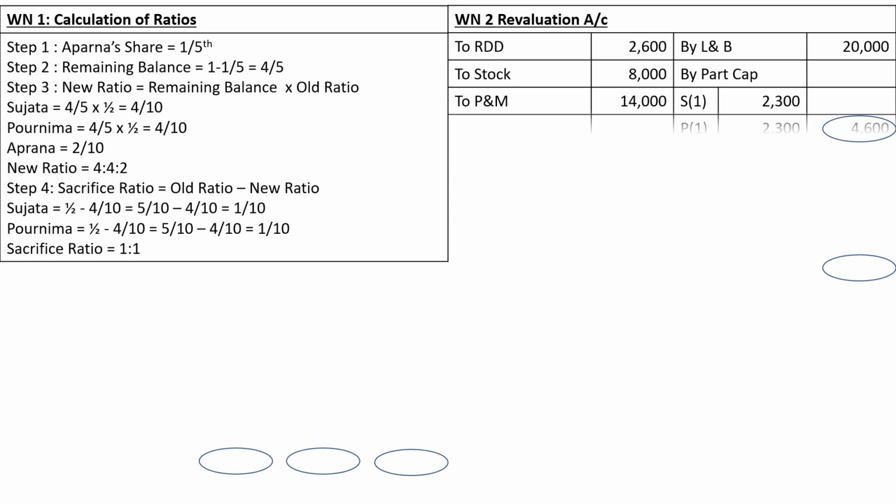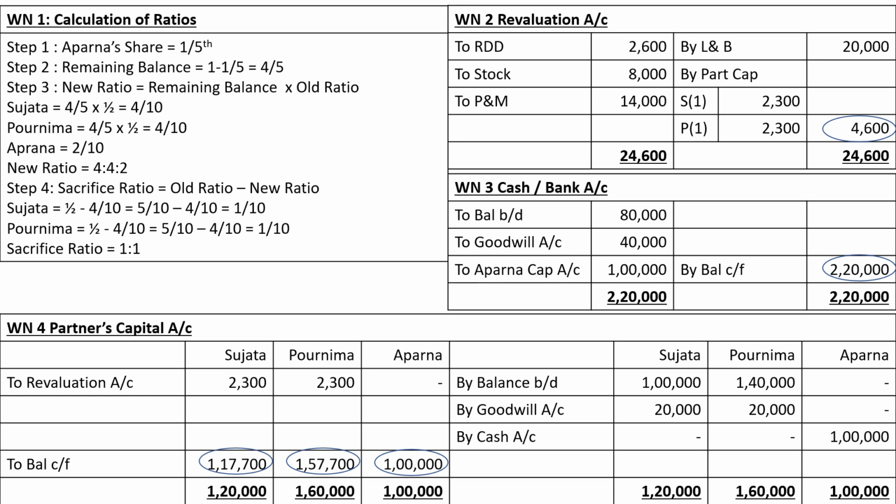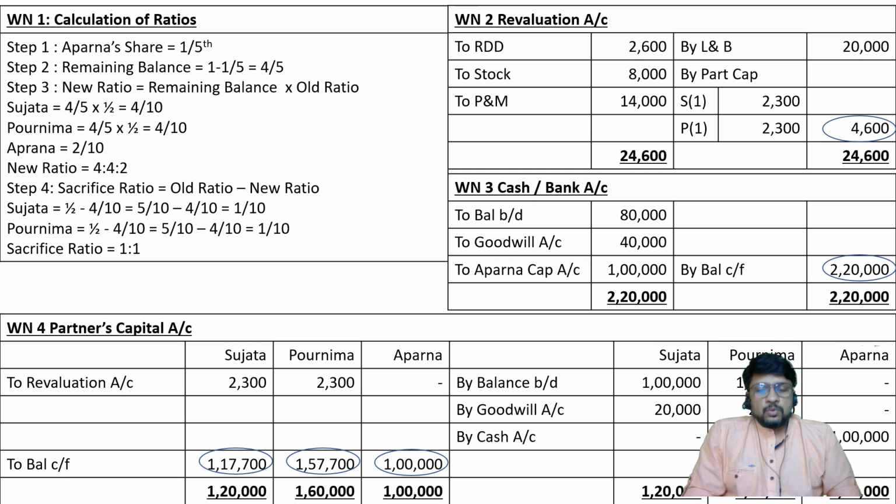The additional things which we have done are extra working notes, which have helped us to find out the closing balance of cash, to find out the entry for revaluation profit or loss, and also to find out the closing balance of partners' capital. So what I want you to do now is to go through the entire problem we have done. Remember, this entire problem is solved by me assuming that you have already completed the first lecture, that is, the accounting steps which are required to be followed.